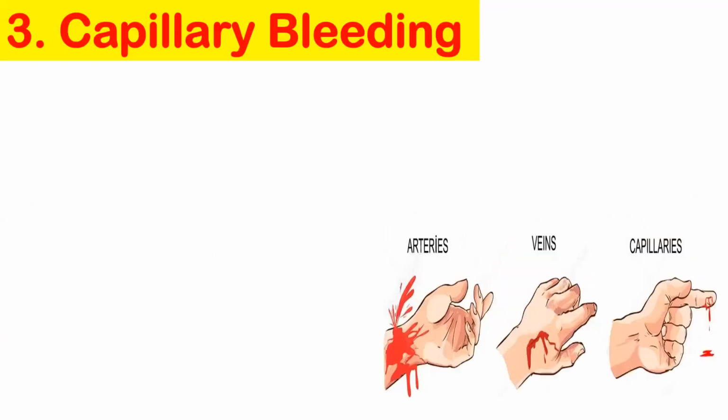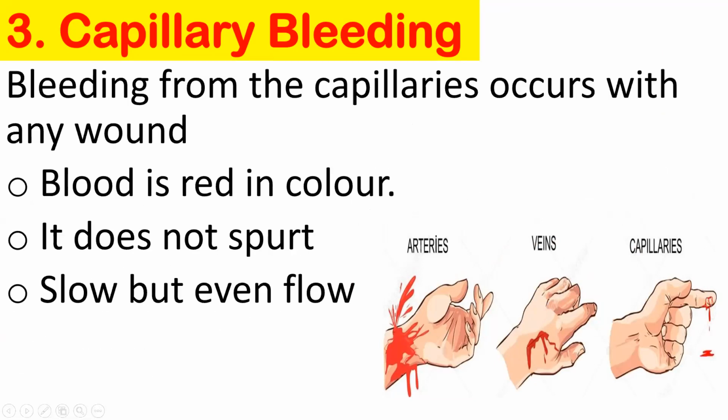The next is capillary bleeding. In capillary bleeding, the bleeding will occur from your capillary, as in this picture. The bleeding from the capillary occurs with any kind of wound. Here the color of the blood will be neither bright nor dark; it will be normal. The blood is simply red in color, and it does not spurt, like venous bleeding.